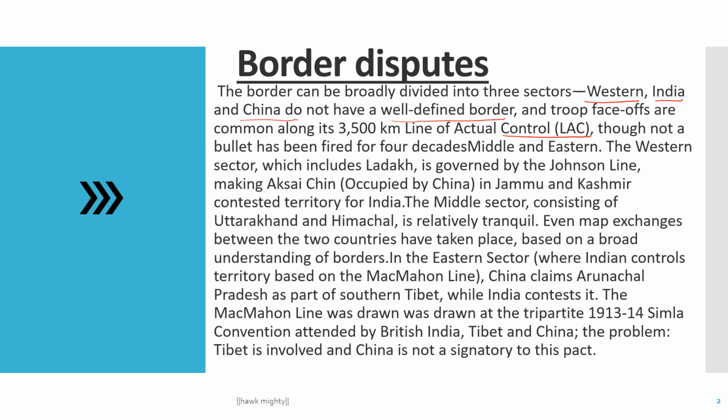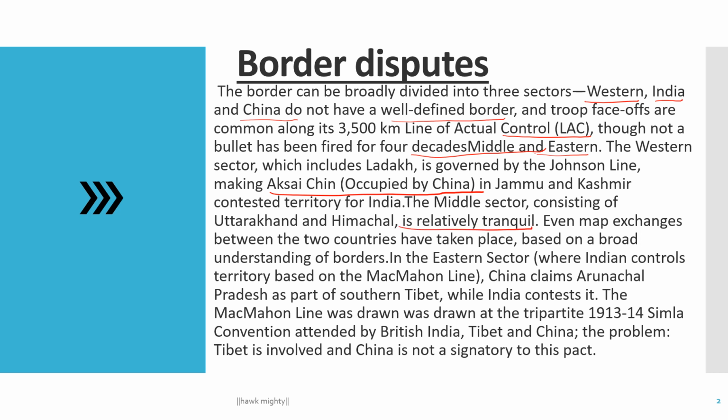Middle sector. And the Western sector, which includes Ladakh, is governed by the Johnson Line, with Aksai Chin occupied by China. Here is the important point, Aksai Chin, in Jammu and Kashmir, is contested territory for India. And the middle sector, consisting of Uttarakhand and Himachal Pradesh, is relatively tranquil.